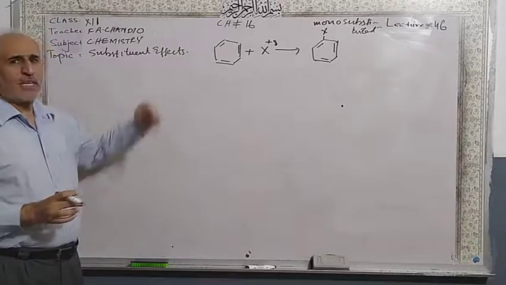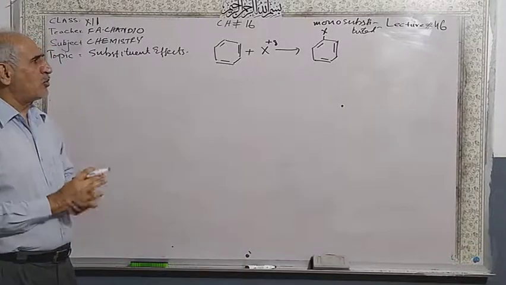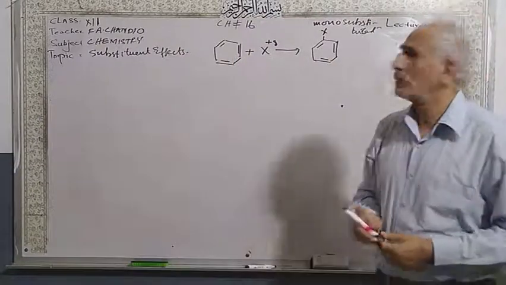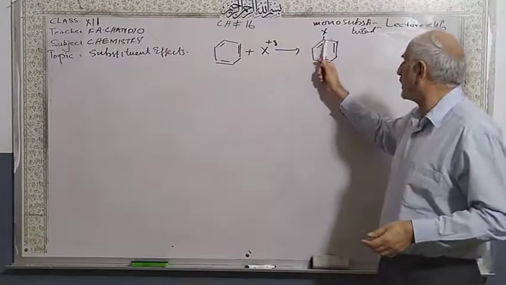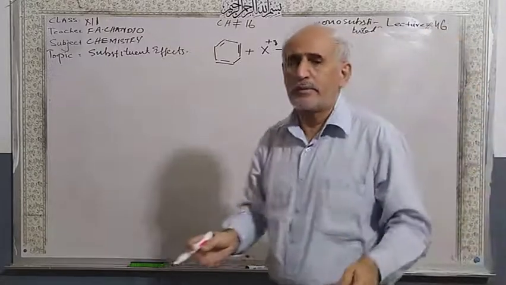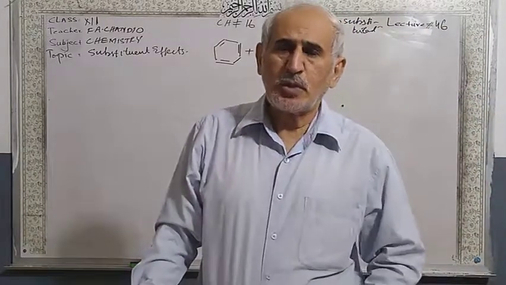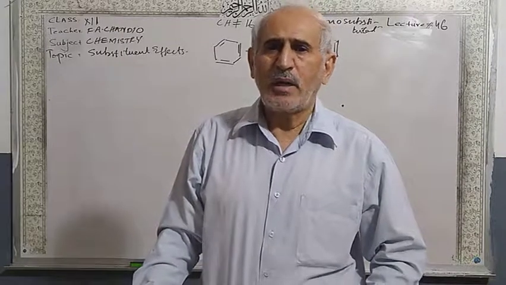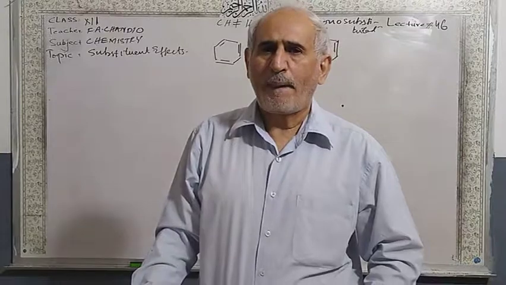Only one position is substituted, hydrogen is removed. Students, five positions are remaining. All these positions are empty, they can also be filled. These positions can be filled by another electrophile.